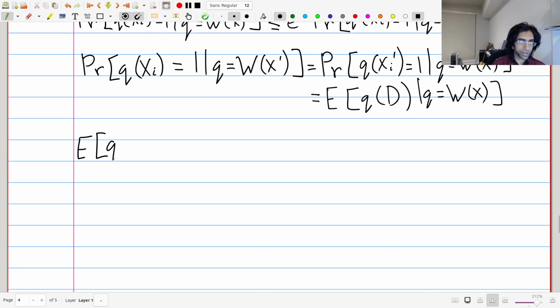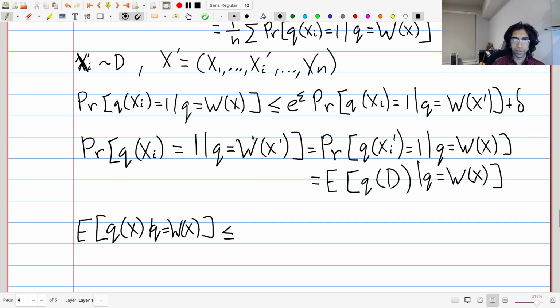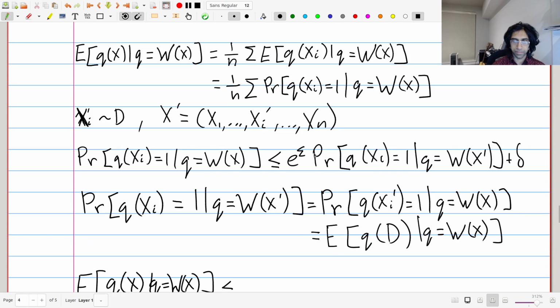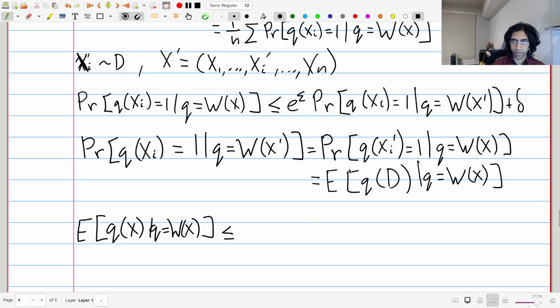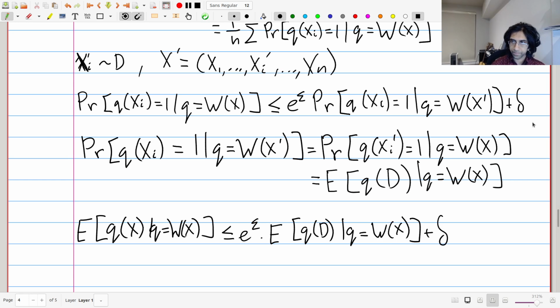expectation of q on x, given q is equal to w on x. This is less than or equal to, you just substitute this in, and that gives you e to the epsilon times this quantity here, expectation of q of d, given q is equal to w on x, plus delta.